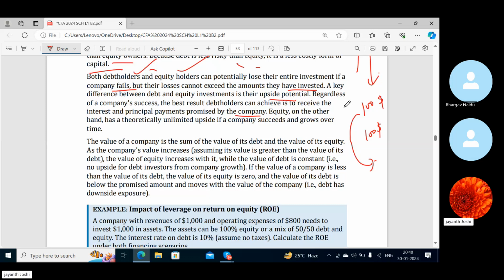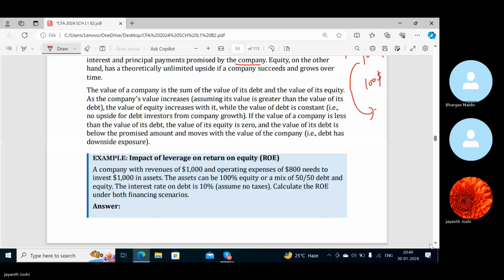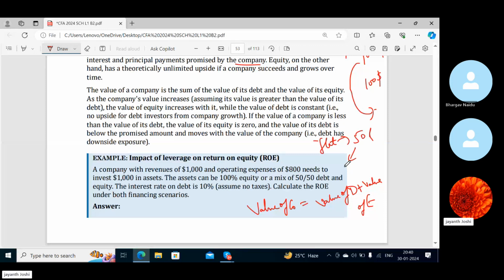The value of the company is equal to the value of debt plus the value of equity. So if you buy an apartment, let's say a flat, which costs 50 lakhs, and you put a 20% down payment of 10 lakh, and you have taken 40 lakhs as loan, your total asset value is 50 lakhs. Your value of debt is 40 lakhs. Value of equity is 10 lakhs. So this makes sense, right? That is equal to the asset value.